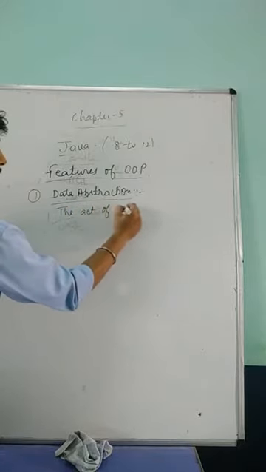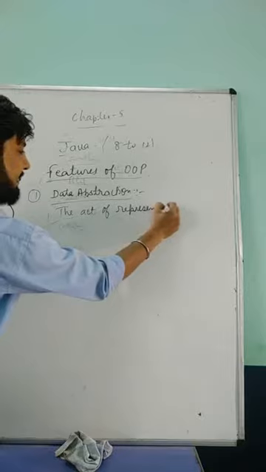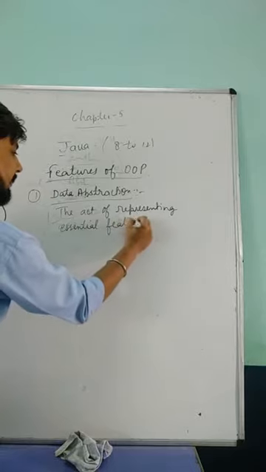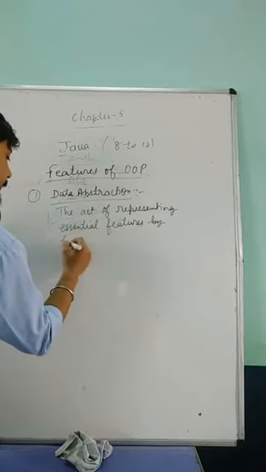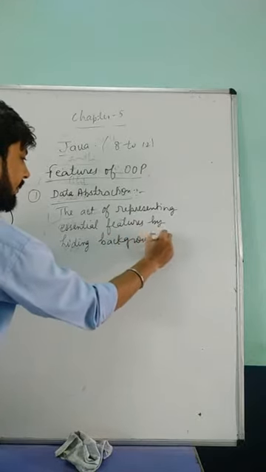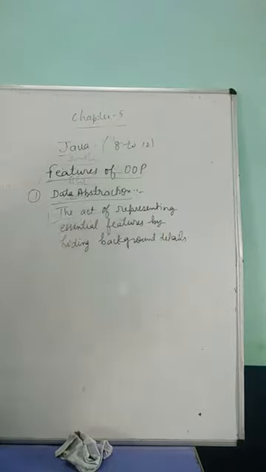The act of representing essential features by hiding background details. This is called data abstraction. Now, take one example. First I will read the definition for you. The act of representing essential features by hiding the background details.